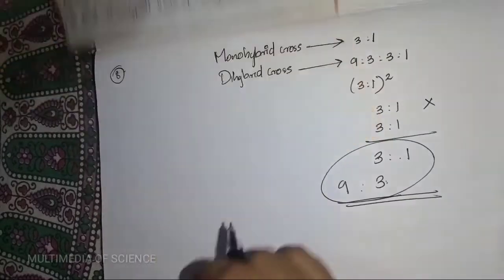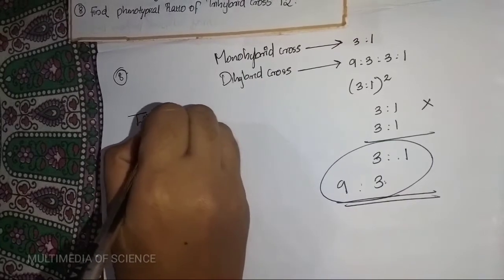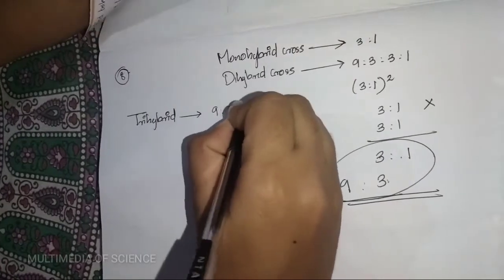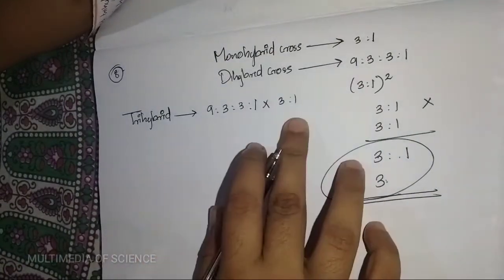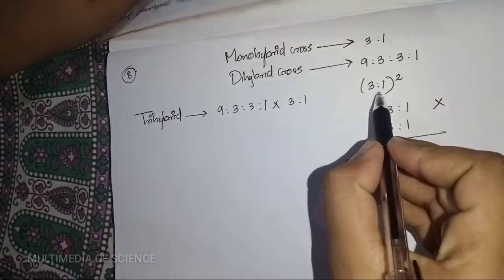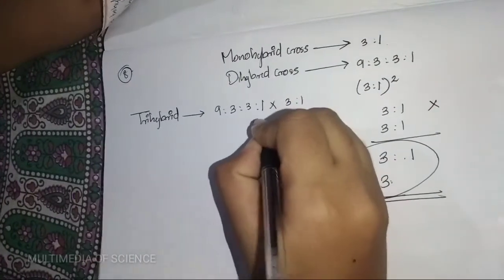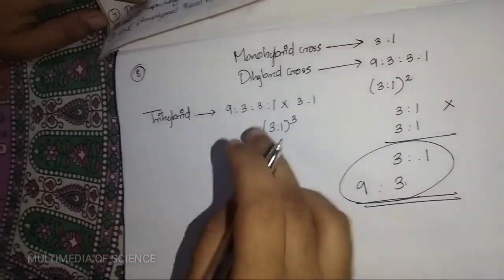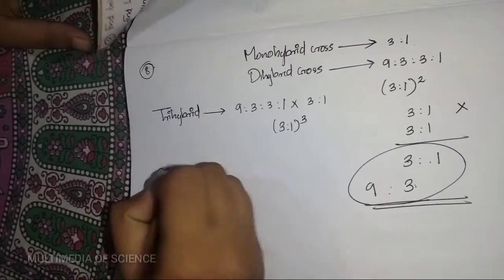Just do like this for the trihybrid ratio, then the answer will be acquired for the trihybrid cross phenotypical ratio. So I'm writing here the trihybrid cross: what is the ratio? It is 9:3:3:1 multiplied by 3:1. How will it be equal? Here it is 3:1, here it is 3:1 all squared. Then for the trihybrid cross, it is (3:1) all cubed. Clear? Then what is the value for that? Just do this multiplication, then you will get the answer.